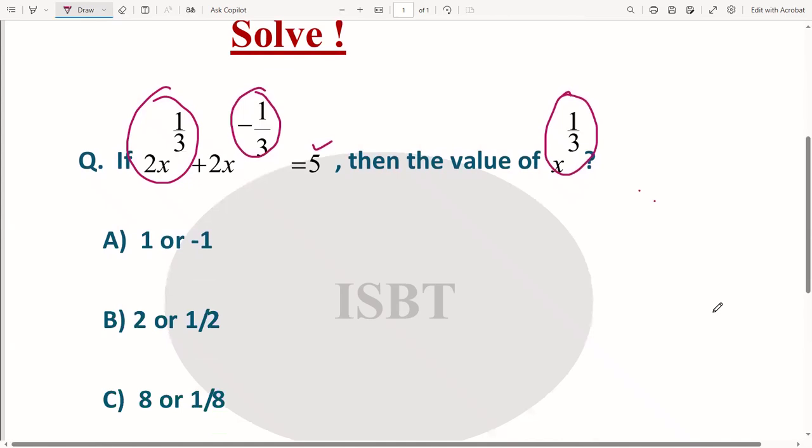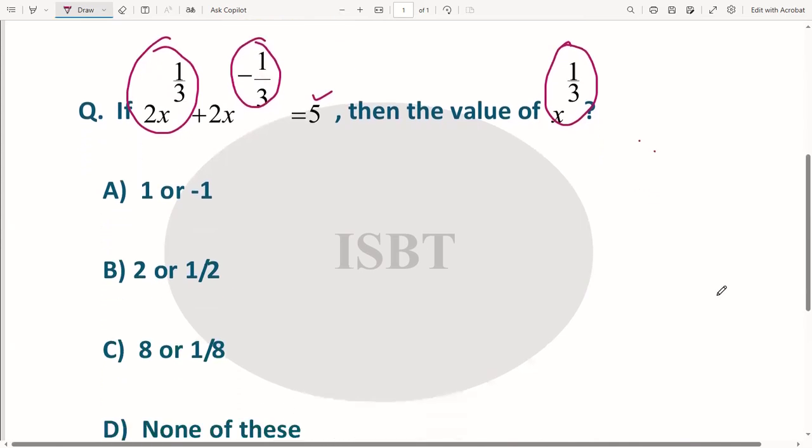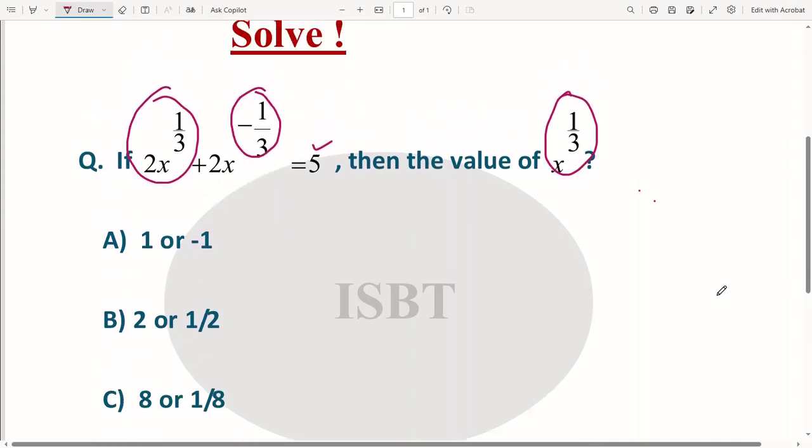What is your option? Look: 1 and -1, 2 and 1 by 2, 8 or 1 by 8, none of these. Okay, so look at the solutions.